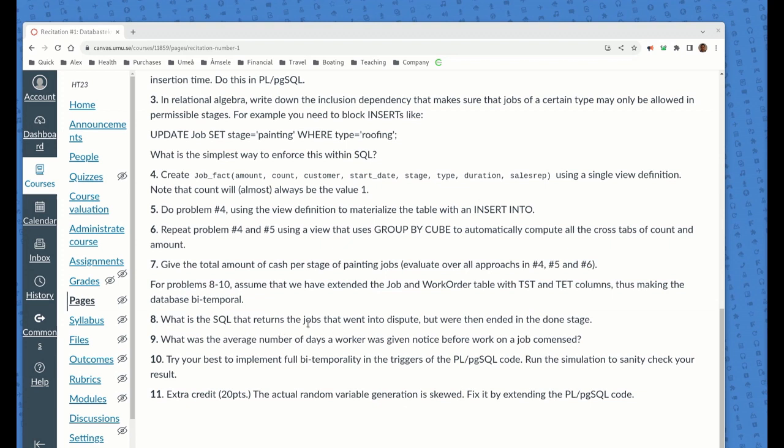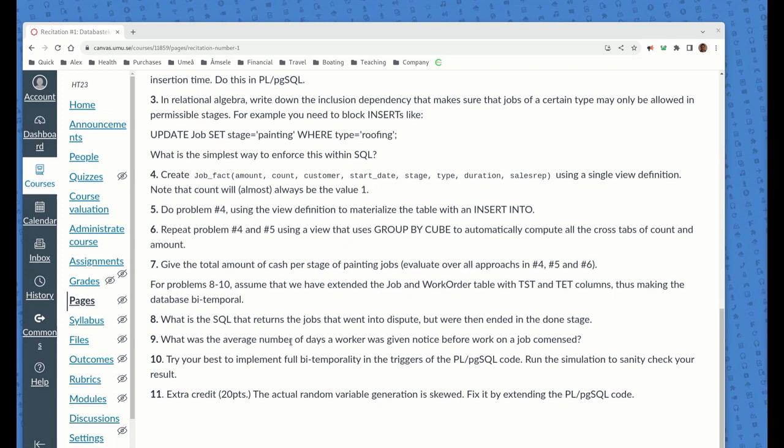So then, think about number 8 here: give me SQL that returns the jobs that went into dispute but were then ended in a done stage. Notice, because the database as it stands now is a snapshot database, this information is cloaked from you. It's hidden. It's in a prior state of the database. But when we look at a temporal database, bitemporality, we can actually get this solved. So it's kind of a power of bitemporality that we could actually get an answer to this question.